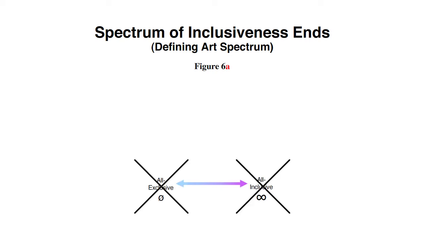It starts with Figure 6a, a simple spectrum between all the definitions of art ranging from all exclusive, symbolized with 0, to all inclusive, symbolized with infinity. I call it the spectrum of inclusiveness. Too exclusive, and you define nothing. Too inclusive, and you distinguish nothing. We need something that is neither extreme to be useful.